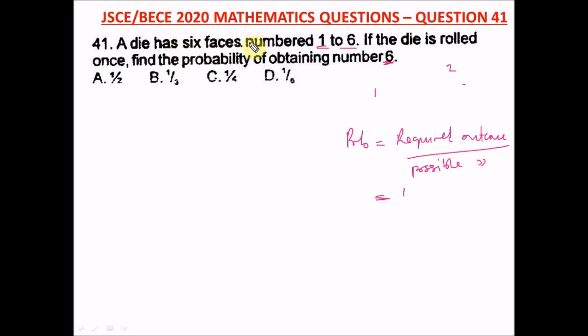The die has 6 faces, numbered 1 to 6. So our possible outcome, that's the total possible outcome, is what? 6. So this is our probability of obtaining number 6, 1 over 6. So this is our answer, and our right option here is option D.